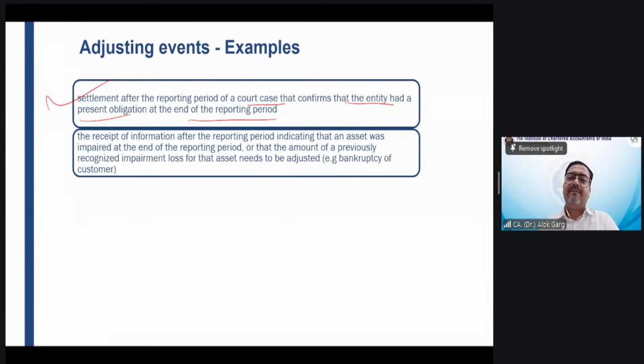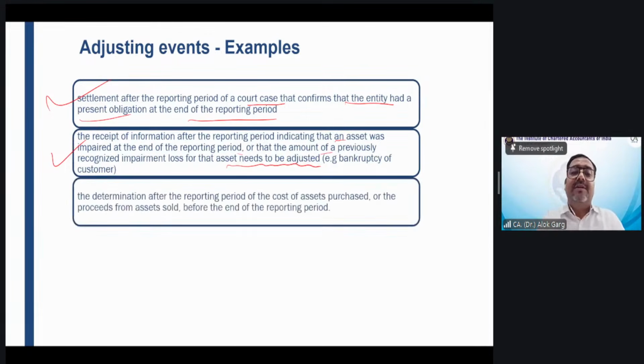Okay. The receipt of information after the reporting period indicating that an asset was impaired at the end of the reporting period, or that the amount of previously recognized impairment loss of that asset needs to be adjusted, like bankruptcy of a customer. The determination after the reporting period of the cost of assets purchased or the proceeds from assets sold before the end of the reporting period.